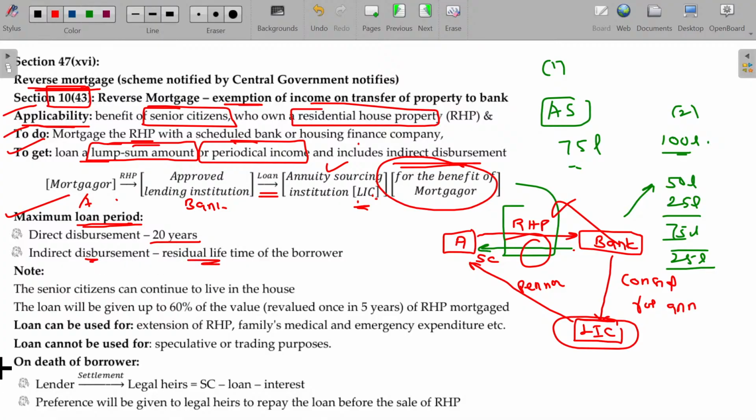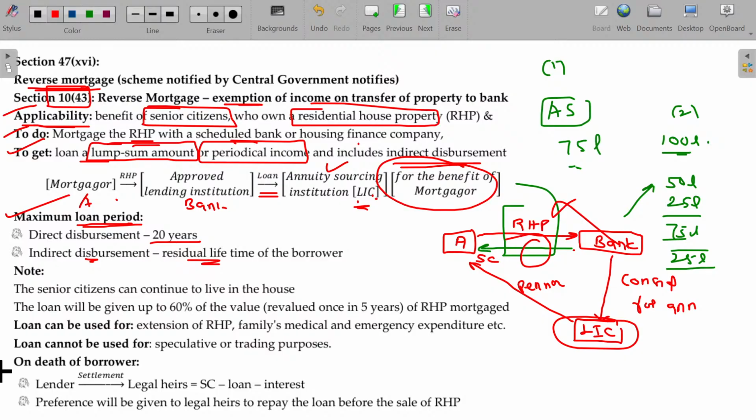In case of direct disbursement, for a medical emergency, my son's or daughter's marriage, or any business setup, of course, you can borrow. That money will be settled within 20 years. No, sir, for my remaining life I need to get pension periodically. Okay, you can get that also, no problem. In that case, until death he can get the pension. After the death only, the asset is transferred to the third party. Any leftover amount after deducting the loan and interest is remitted to the legal heir of the person.